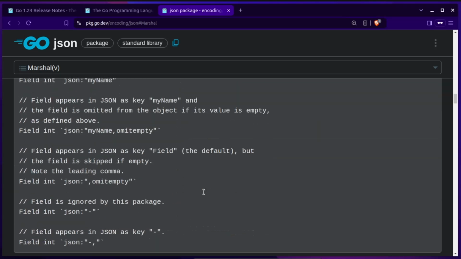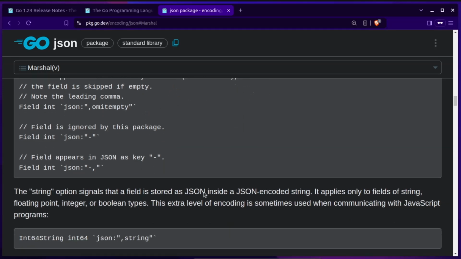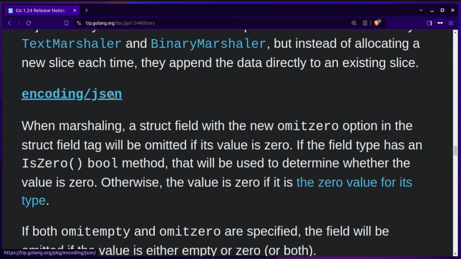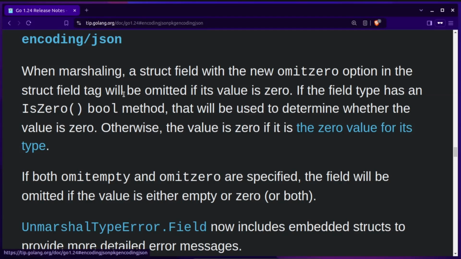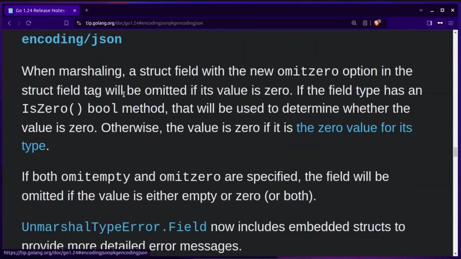So omitempty is not what it seems. It is not a zero value for all the types. There are a few exceptions there. That is why we have a new tag being added to the encoding/json package, which is omitzero. What it will do is explicitly ignore the values which are zero values. And we can add in the function IsZero to define what a zero value is for our custom types or structures.